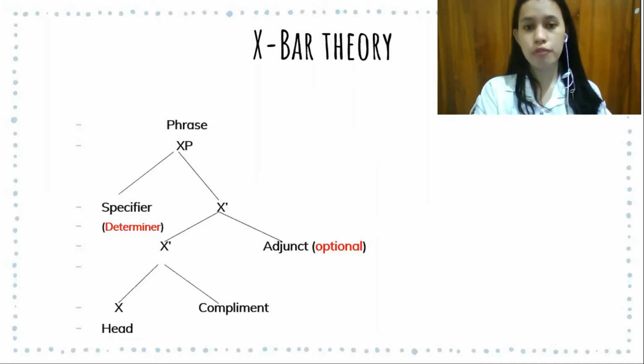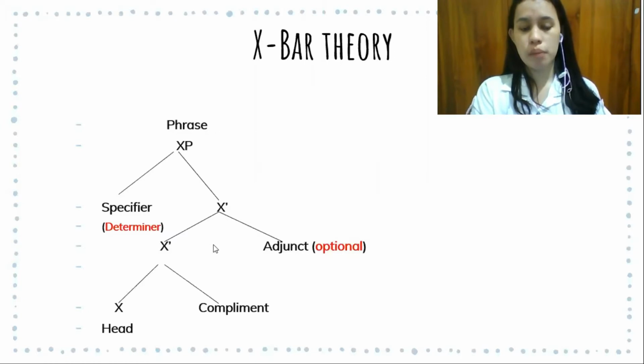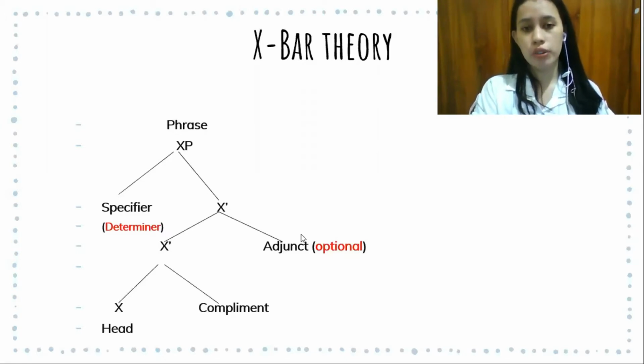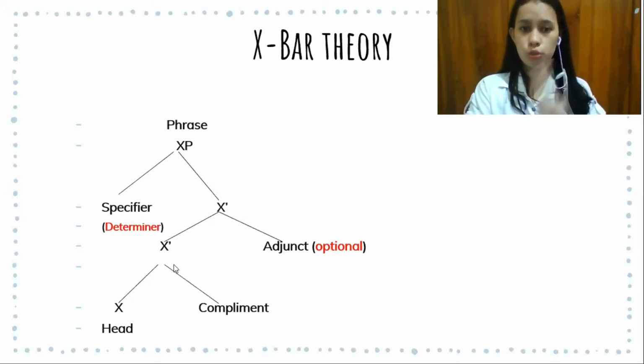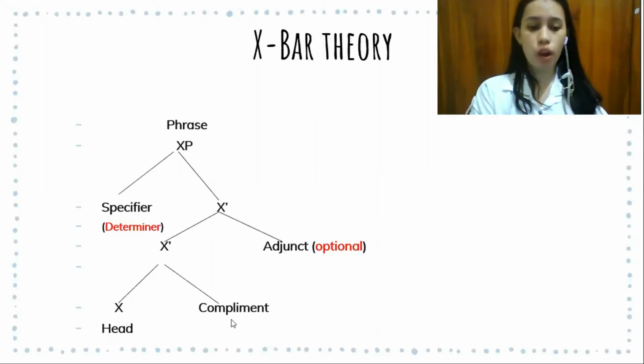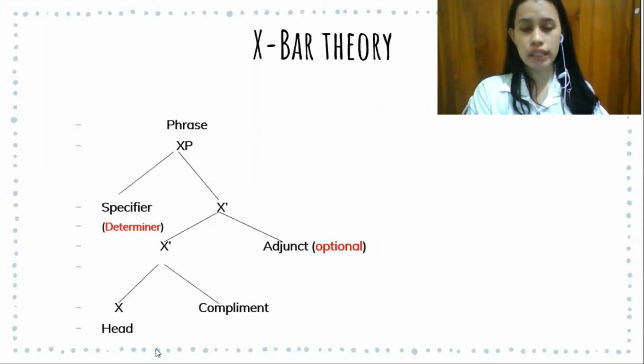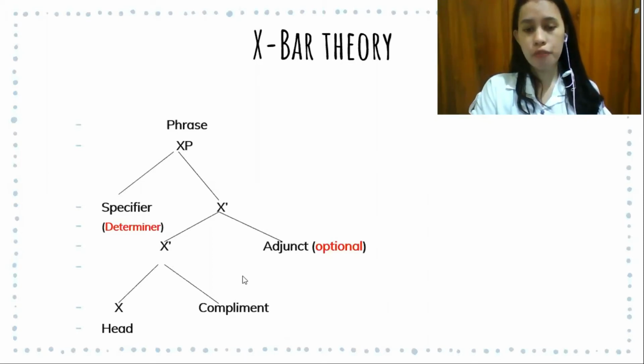And then X-bar here is followed by two daughters, namely X-bar and adjunct. Adjunct is optional. You can mention the adjunct or not. It depends on your phrase. And then X-bar here is followed by two daughters, namely X and complement. X here is the head. Head is the main core of your sentence or noun phrase, and then complement here is the details of the information about the nouns. Well, let's see the first example of noun phrase and X-bar.